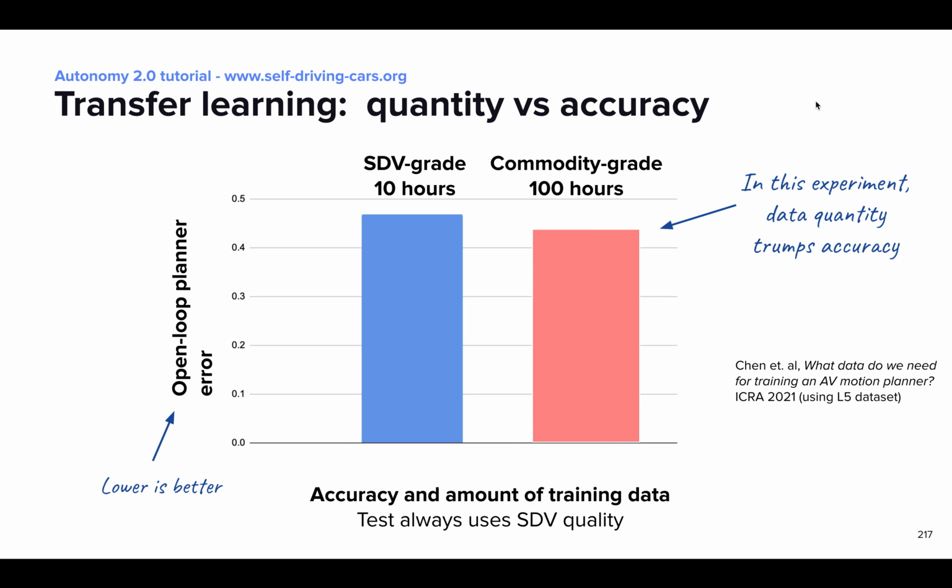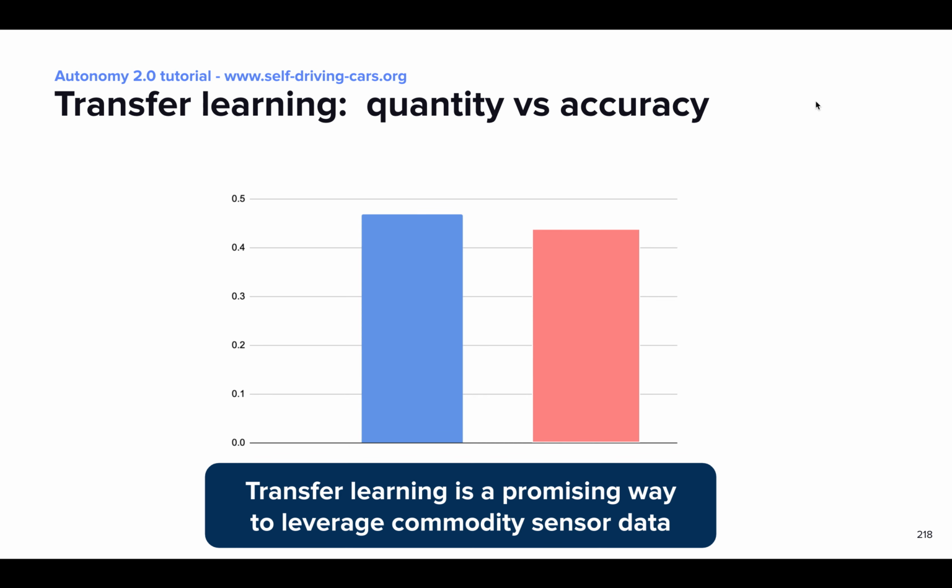So in this case, data quantity trumps perception accuracy. This shows that transfer learning is a very promising path to scalability because we can get value from data collected with scalable commodity sensors, and we can mix data from different sensor types.